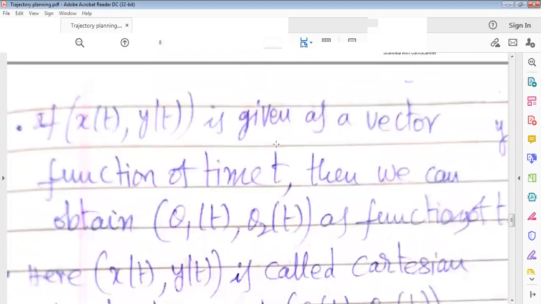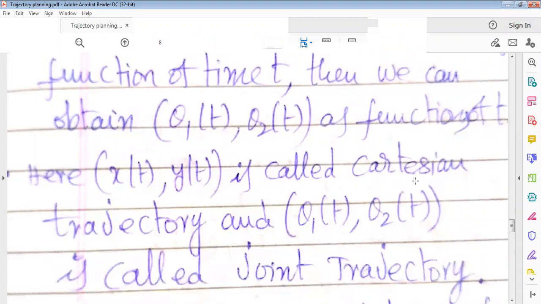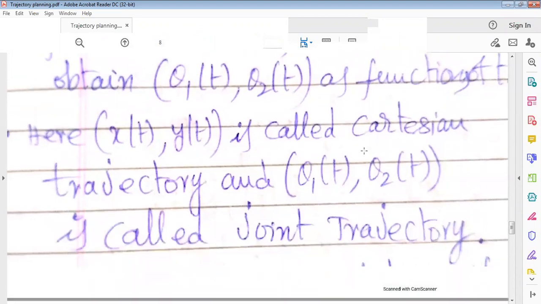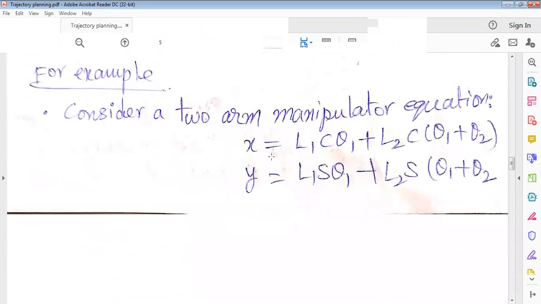If x of t and y of t are given as a vector function of time, then we obtain theta 1 of t and theta 2 of t as functions of time. Here x of t and y of t are called the Cartesian trajectory. As mentioned earlier, when we look at the x coordinate and y coordinate as functions of time, that is known as the Cartesian space trajectory.